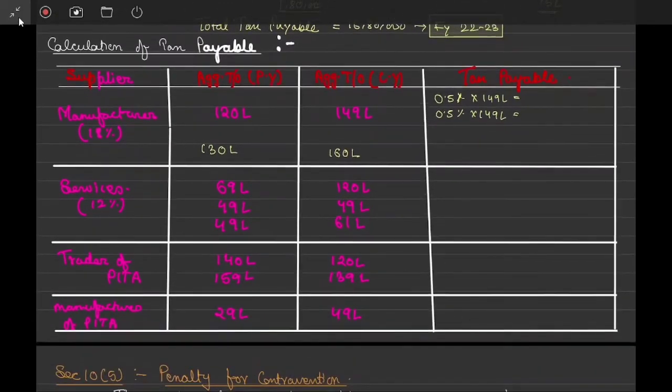Now again a case comes where last year turnover is 130 lakhs. So is he eligible in the current year? Because he is a manufacturer, 10(1) will apply, so 150 lakhs will be the limit. He is eligible, but in the current year he has a turnover of 160 lakh. So what will be the case?